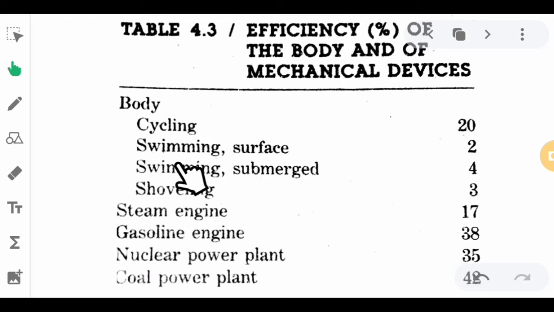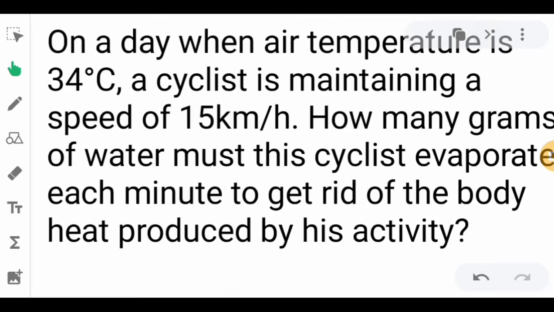So in the human body, then for mechanical devices. This is in terms of percent. And then we also have here this first problem. On a day when air temperature is 34 degrees Celsius, a cyclist is maintaining a speed of 15 kilometers per hour. How many grams of water must this cyclist evaporate each minute to get rid of the body heat produced by his activity? So let me take note of some important words.